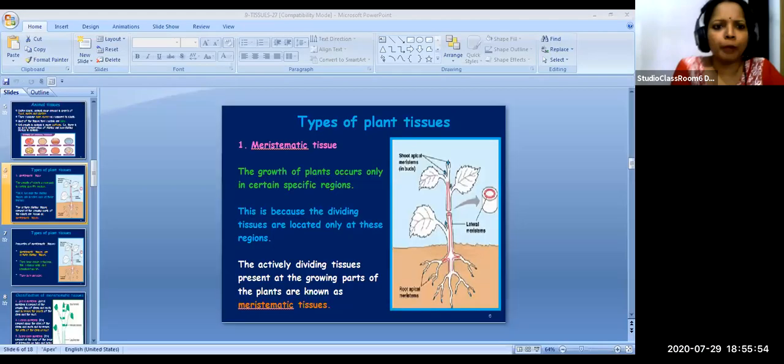Once again, plant tissues you can broadly divide into meristematic tissues and permanent tissues based on their ability to divide. Those which are actively dividing are meristematic tissues, and those which have lost their ability to divide are permanent tissues. So today we'll be learning about meristematic tissues: what they are, their properties, then the classification. As time permits, we'll see the different properties of meristematic tissues.